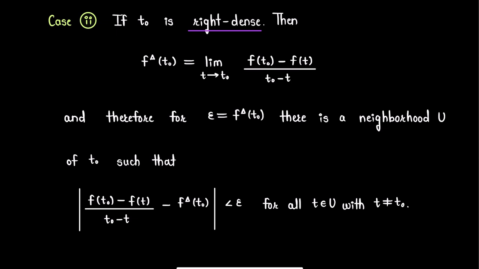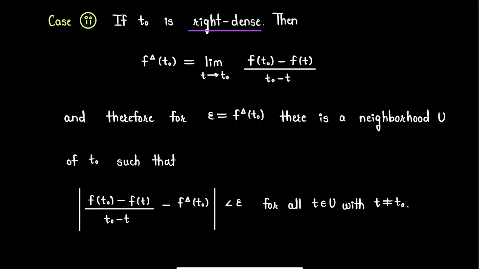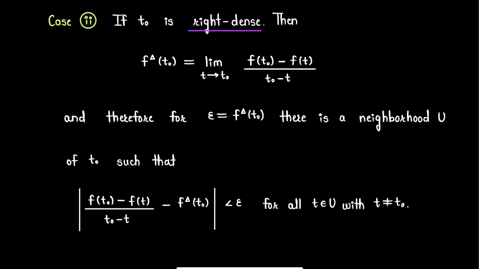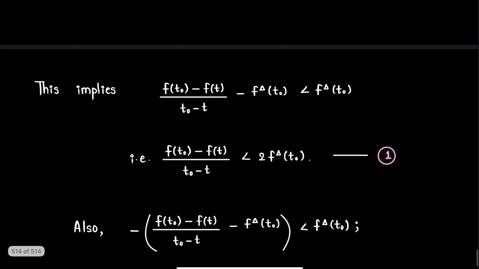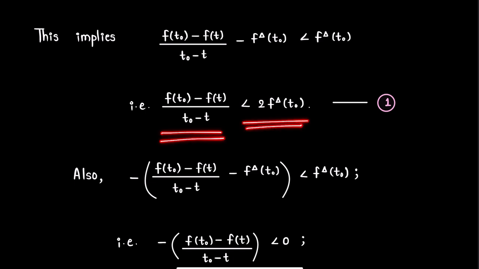So first possibility is that this term is positive and it is less than epsilon, which is f delta t0, and second possibility is that this term is negative, which is also less than epsilon, that is f delta t0. So we will discuss both these possibilities one by one. So first possibility is that this term is positive and it is less than epsilon, which is f delta t0. So further simplification gives f of t0 minus f of t divided by t0 minus t is strictly less than 2 times f delta t0. We will call this expression as 1.